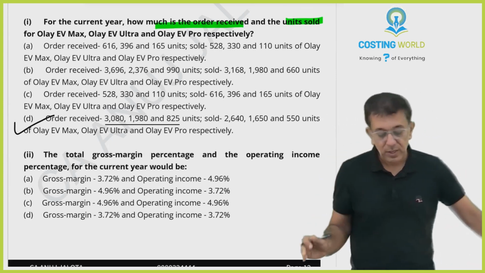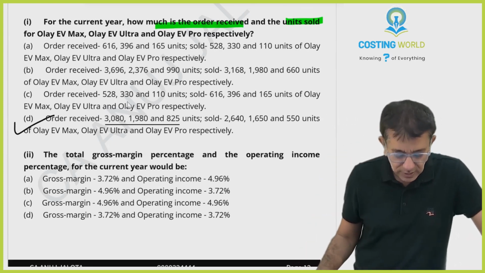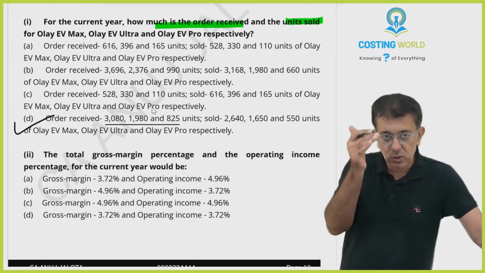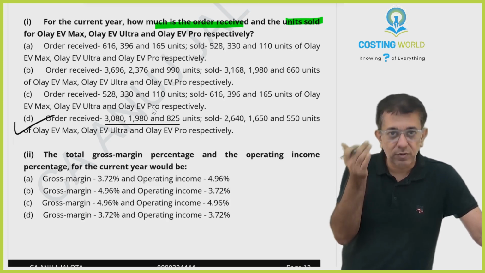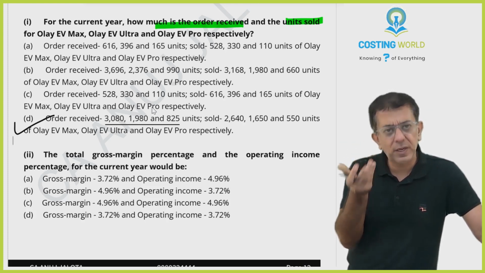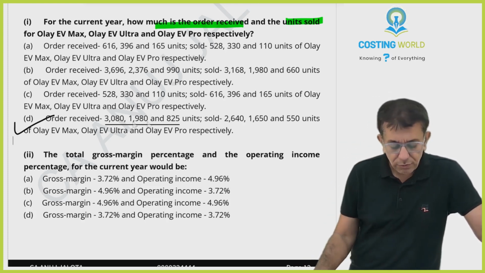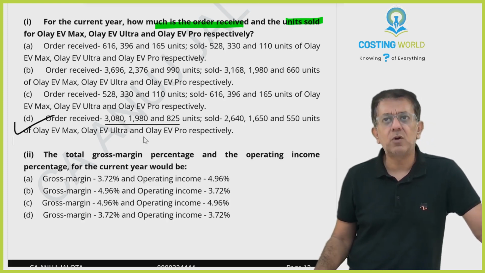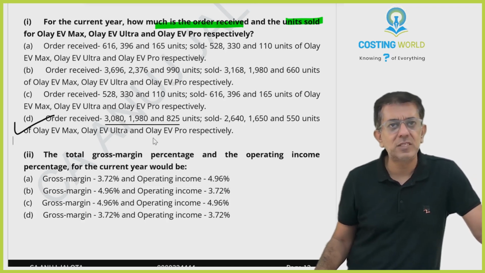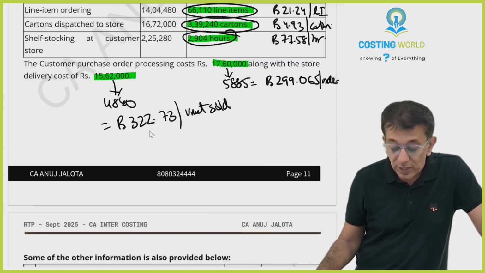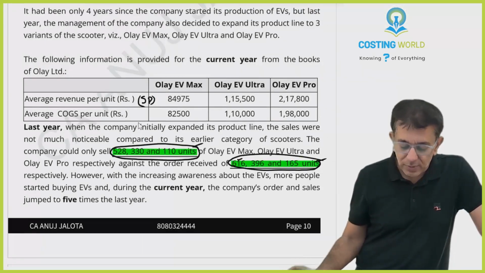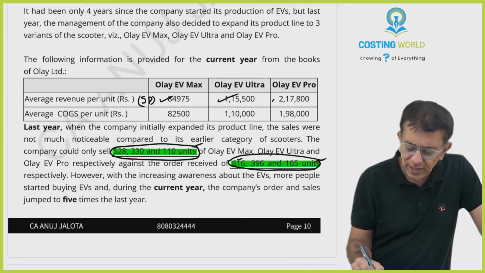Next one. The total gross margin percentage and the operating income percentage. Gross profit, if you subtract overheads, you arrive at operating income, correct? So for this, we'll have to start making a P&L account. For the P&L account, the first thing we need is sales. Sales will be quantity sold, which we calculated as 5 times the last year, into the selling price. You'll arrive at sales.